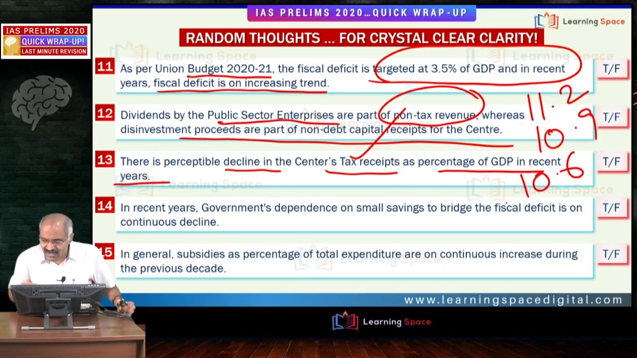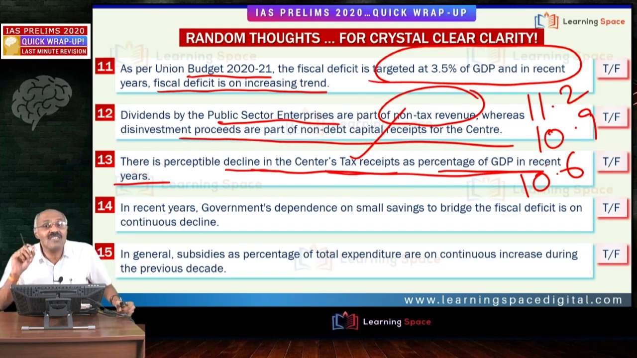Now they are expected to be 10.6% this year, but they will fall further because of COVID-19. So friends, there is a perceptible decline in the center's tax receipts as a percentage of GDP in recent years. Prior to 2-3 years ago, they were increasing. But now there is a perceptible decline. The percentages, I have written here: 11.2 to 10.9, 10.9 to 10.6. This 10.6 may further decrease because of COVID-19. I hope you got clarity.